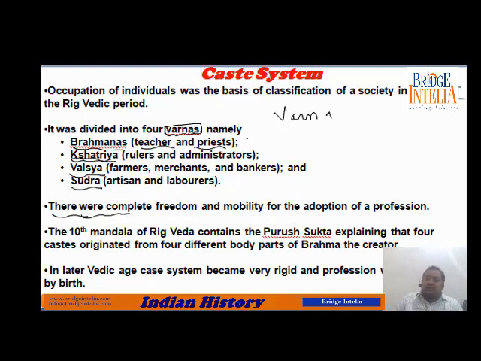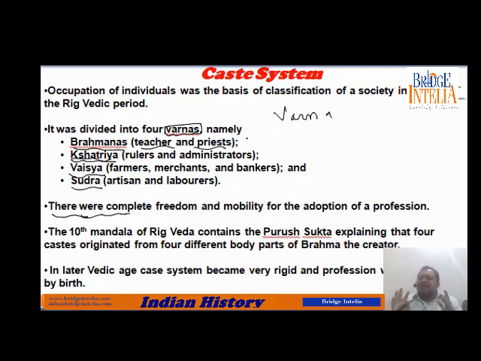If his brother wanted to become a warrior, he would have to give a test of his strength and he could become a warrior. Suppose his third brother was not intelligent, not strong enough, not good at business. By default he became a Shudra because he was of no other use, so he fell into the fourth category.